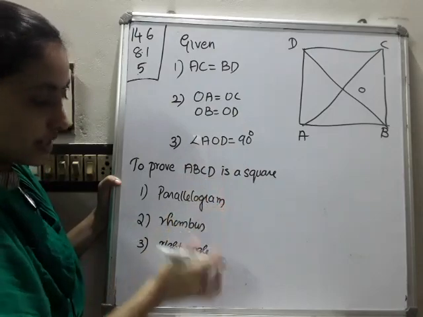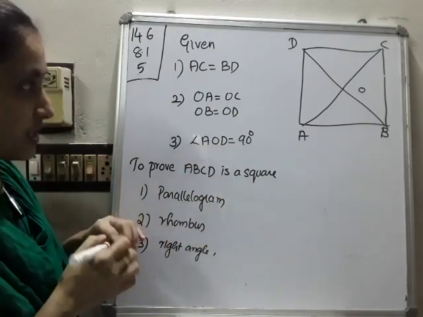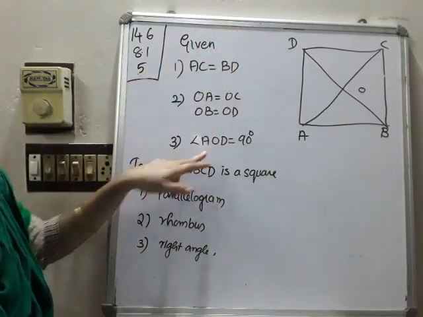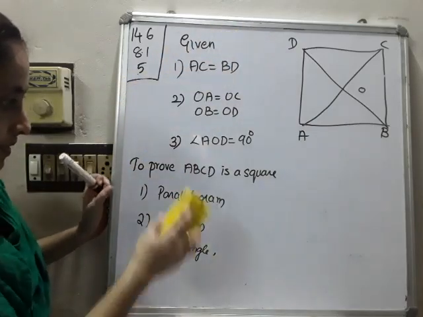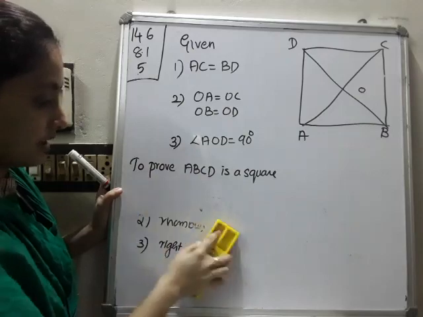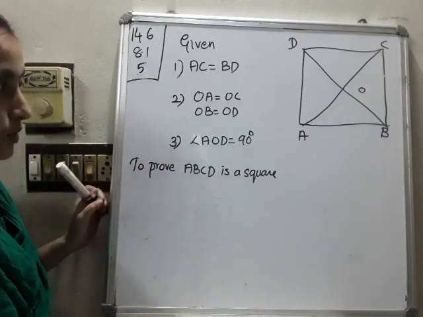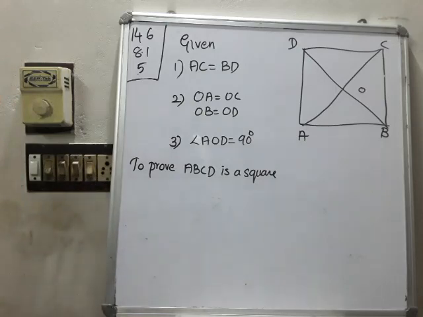So for that purpose, these three things we have to prove. Please write down up to this. First of all, draw the figure and write the given condition and what to prove. This part is not needed. Up to this, to prove it is a parallelogram, that much is enough. Okay, so please write down up to this. And after that we will prove the square.